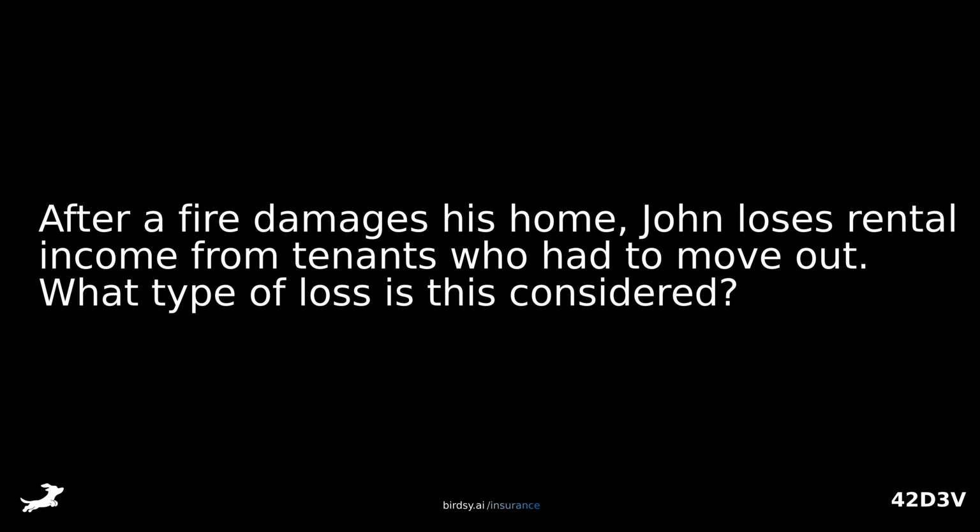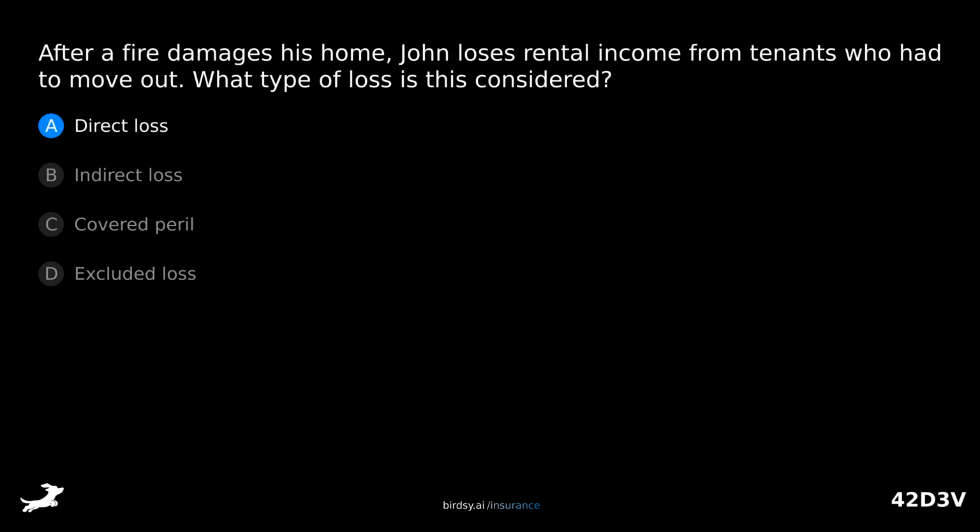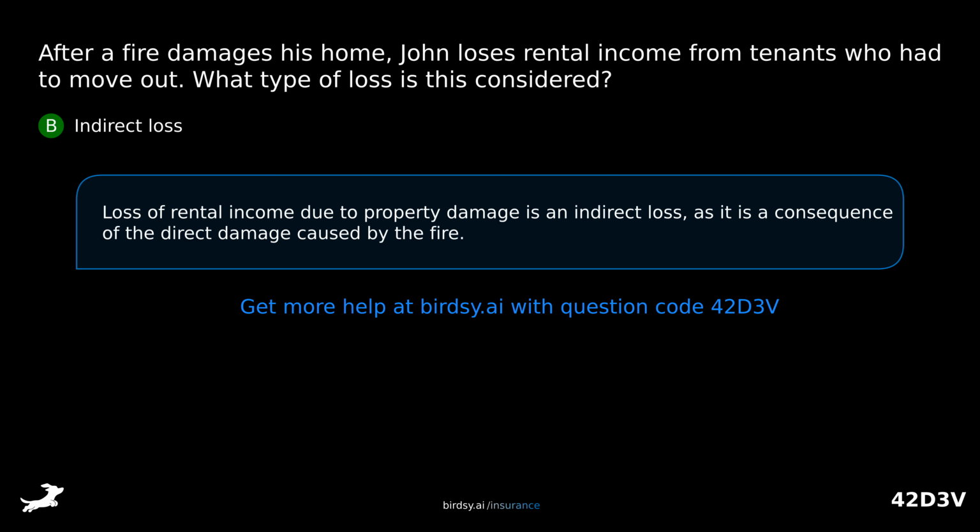After a fire damages his home, John loses rental income from tenants who had to move out. What type of loss is this considered? Is it A. Direct loss? B. Indirect loss? C. Covered peril? Or D. Excluded loss? The answer is B. Indirect loss. Loss of rental income due to property damage is an indirect loss, as it is a consequence of the direct damage caused by the fire.